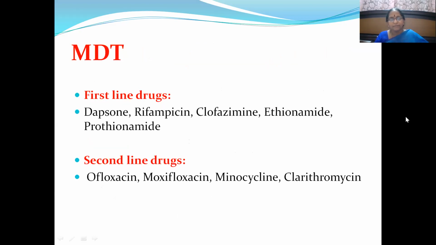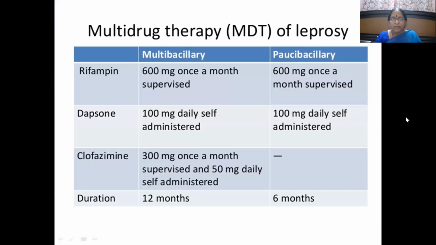Then here we can see the first line drugs: dapsone, rifampicin, clofazimine, ethionamide and prothionamide. Ethionamide and prothionamide come under first line drugs only, not second line drugs. Then second line drugs means ofloxacin, moxifloxacin, minocycline and clarithromycin. So now we can have permutations and combinations of these drugs depending upon the patient's response. Basically, we use first line drugs only for MDT.